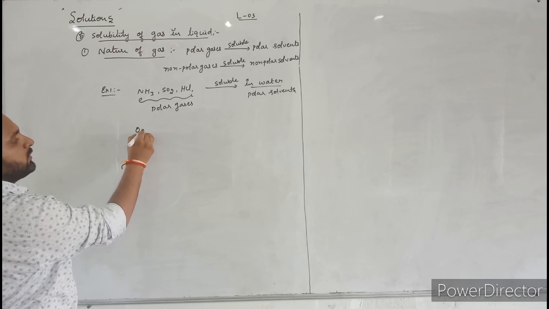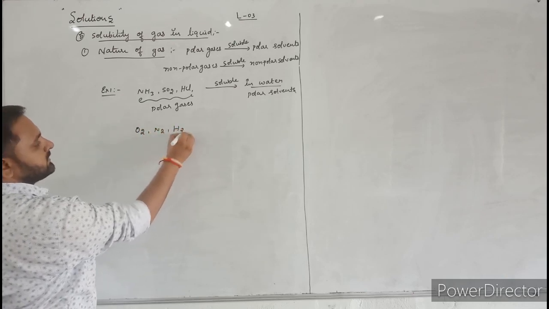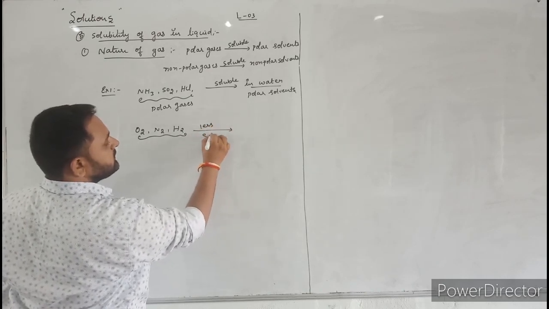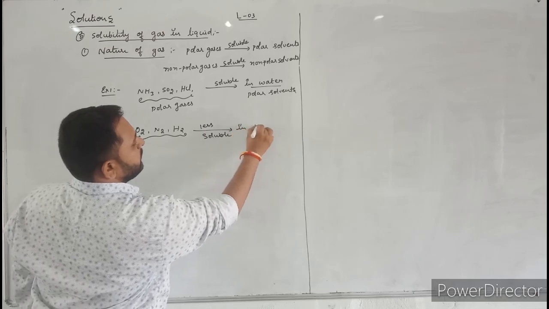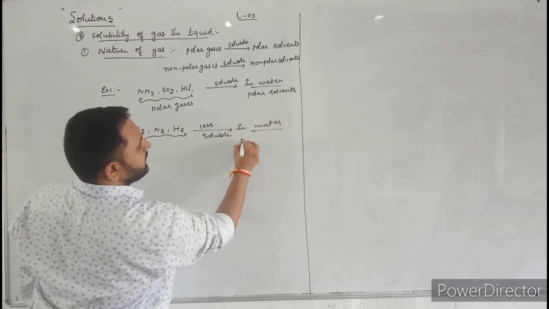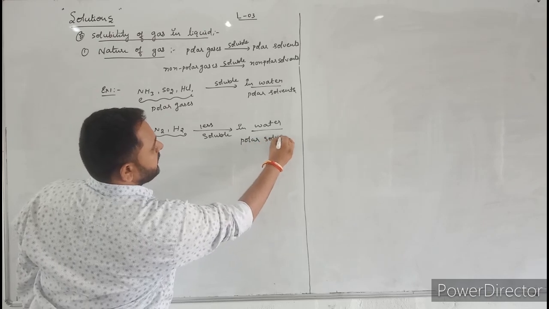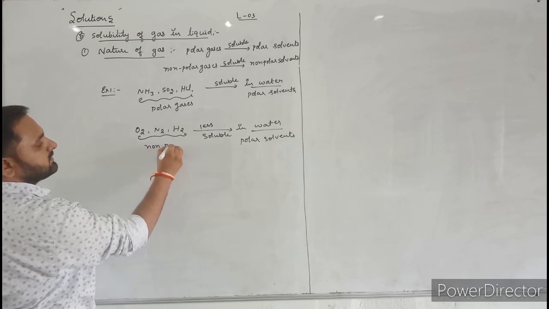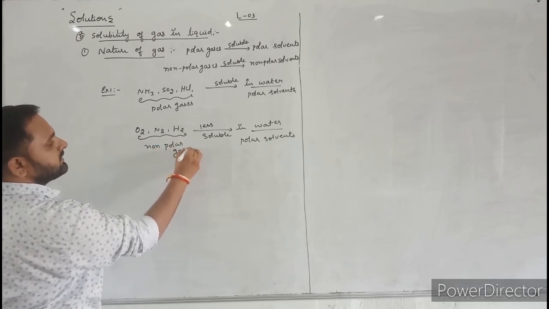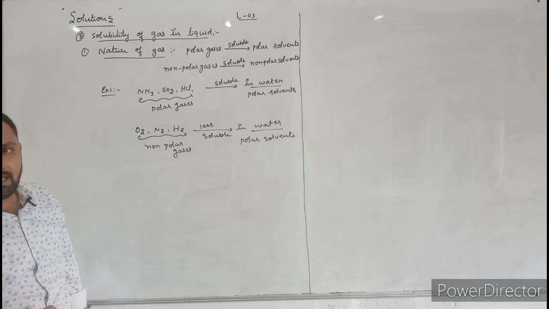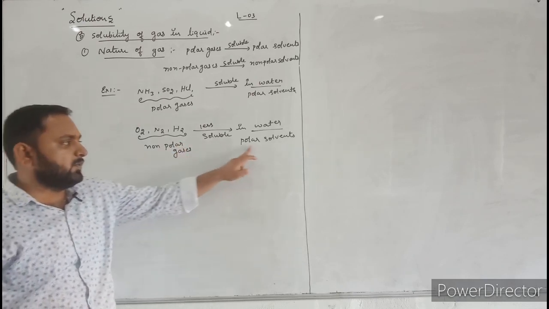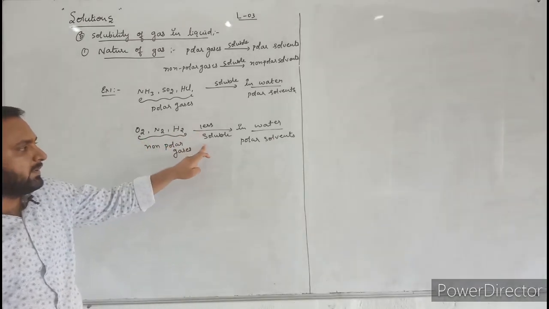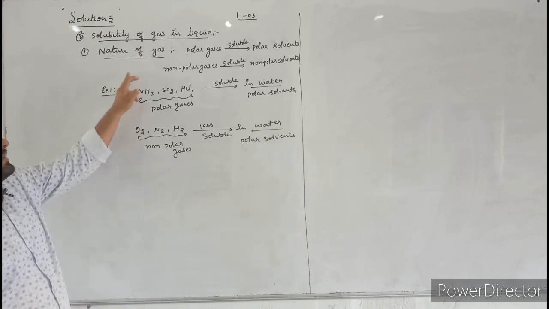Next, let us consider O2, N2 and H2 gases. These three gases are less soluble in water. Here water is a polar solvent, but the given gases are not polar gases. These are non-polar gases. There is a weak interparticle attraction between non-polar gases and polar solvents. That's why oxygen, nitrogen, hydrogen gases are less soluble in water. This is the nature of gas.